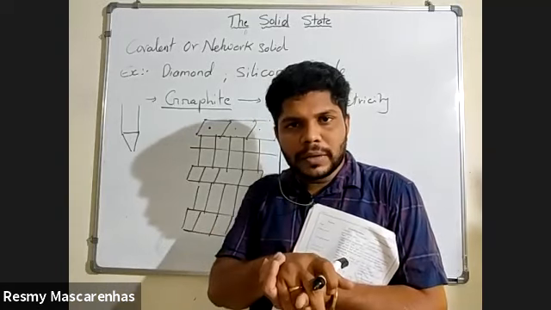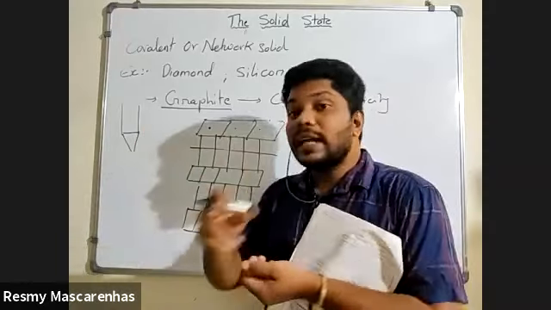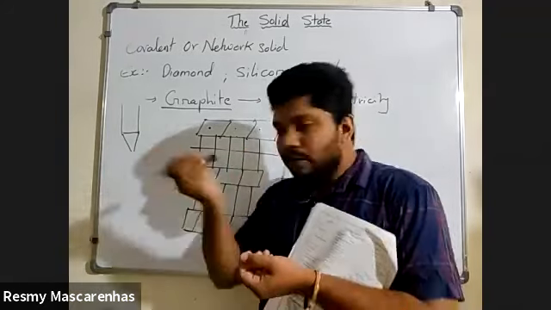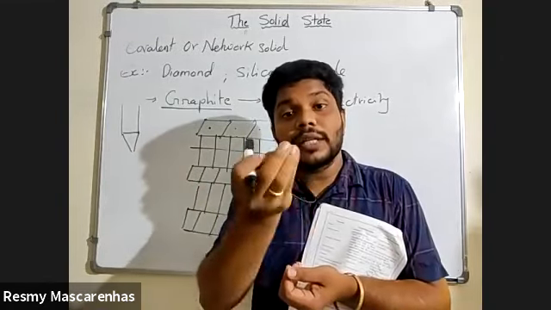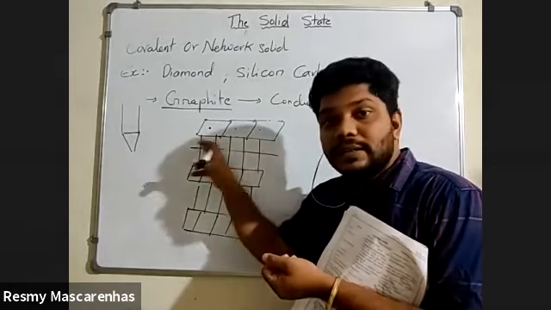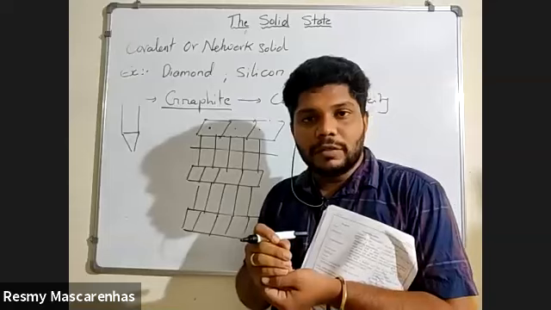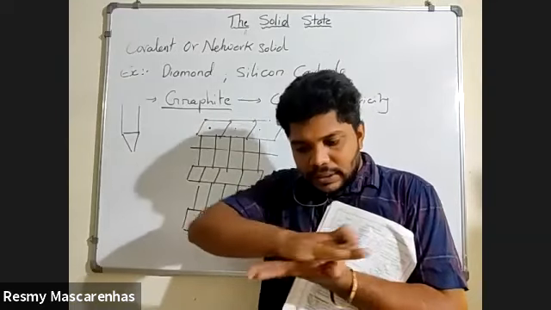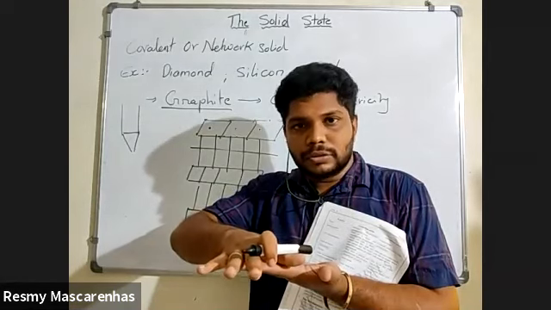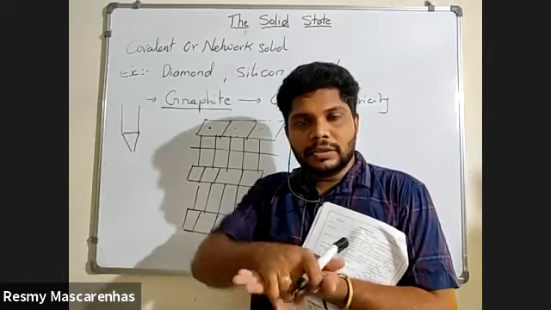You know what is a lubricant? Oil. You have seen, no? We are using oil as a lubricant. So same here, graphite can also be used. If you take fine particles of graphite, then it can also be used as a lubricant. Why? Between those two layers, there is a weak van der Waals force. So the layers will slip over one another. Understood the difference? Yes or no?